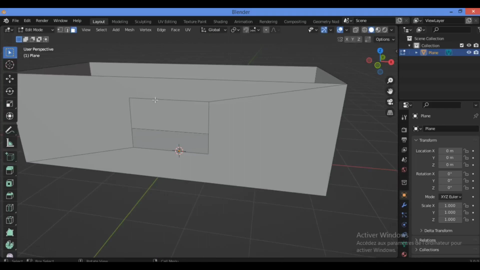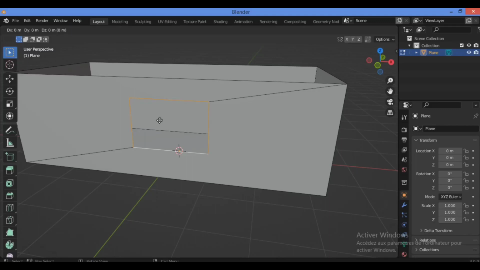Let's just select these edges like this, hold down Alt. Make sure that you have switched to edge selection mode. Also hold down Shift and Alt in order to select all these edges for the window. Let's extrude it out. It should come out just a tiny bit for the window to create the shutter and some basic parts of the window. So let's extrude it along the y-axis just a tiny bit like this.